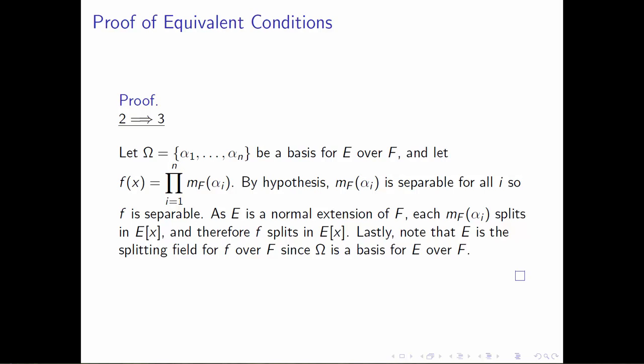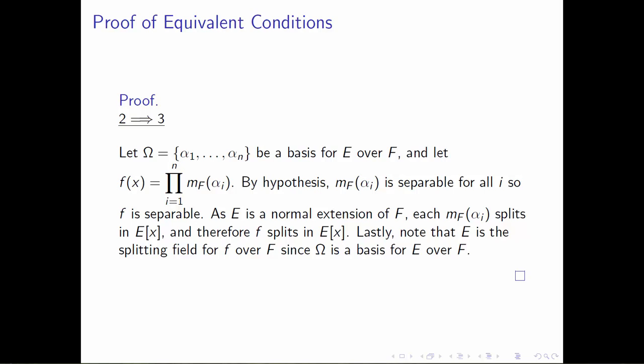So let's begin now, let's clear our definition of omega, and this time let's define omega to be equal to the set of alpha 1 out through alpha n, where these alpha i's form a basis for E as an F vector space. Let's again define a polynomial f of x. This time it's going to be a little bit different.